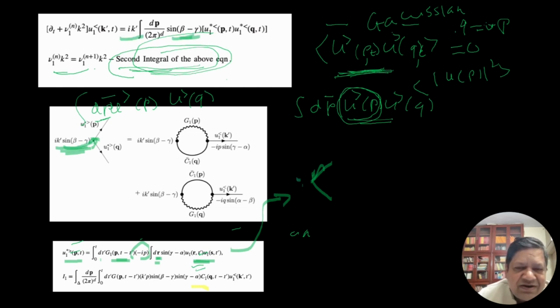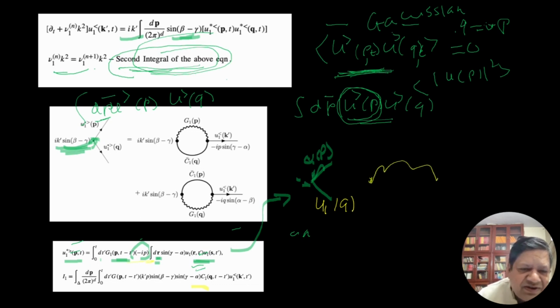So this is what I have written here, and this is u of p. So let's use a slightly thinner pen, and I'm going to use this color, and this is u1 of q. So the u1p I am expanding, so this is the vertex, and this is the Green's function.